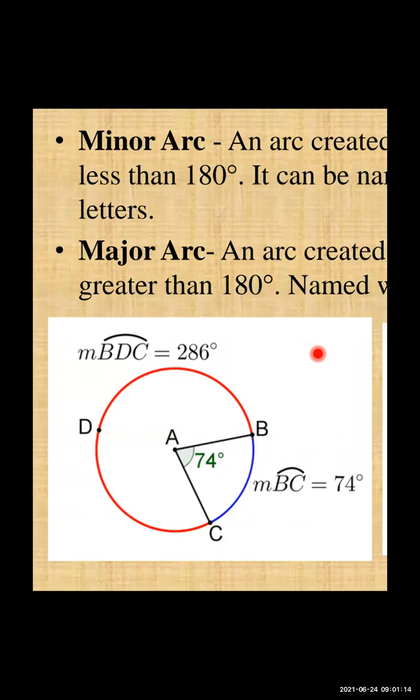So the measure of arc BC is 74 degrees. You can represent it with 2 letters or 3 letters. The measure of arc BDC is equal to 286, because a circle consists of 360 degrees, and if we subtract 74 degrees from 360 degrees, 286 degrees remains.